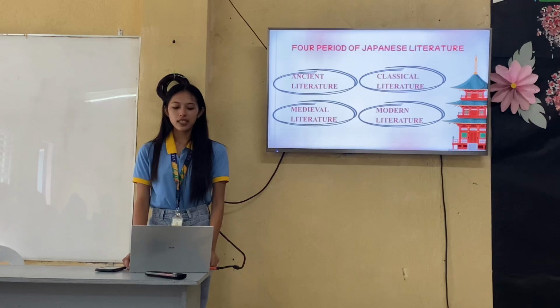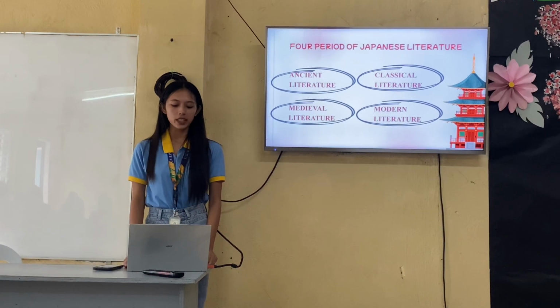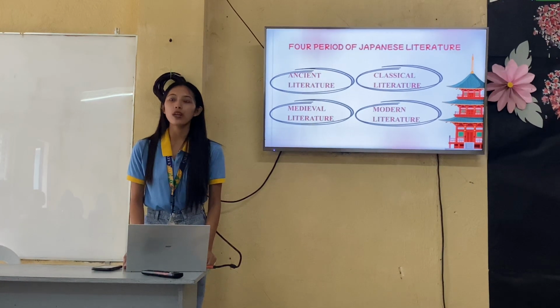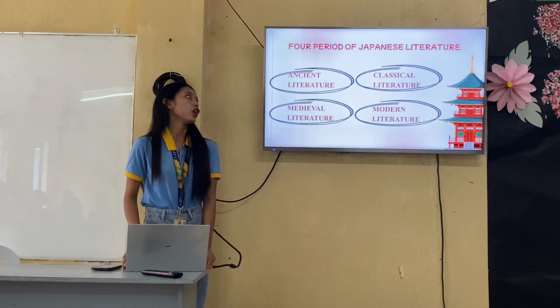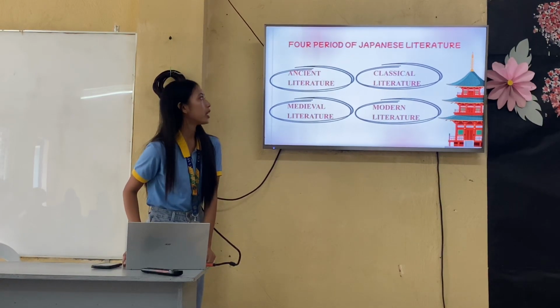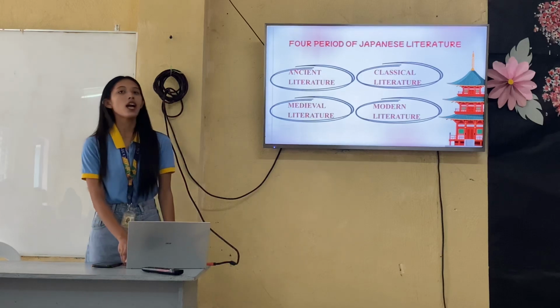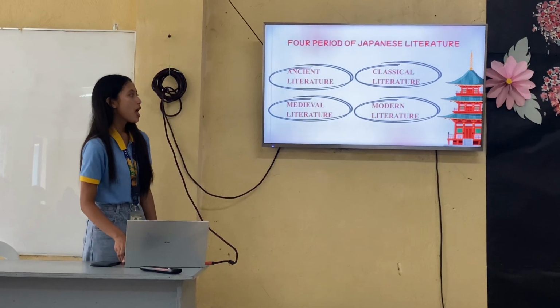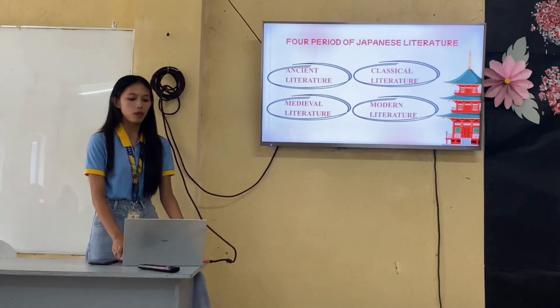So, this is the main part. Japanese literature was divided into 4 periods, which are the ancient literature, the classical literature, the medieval literature, and the modern literature.